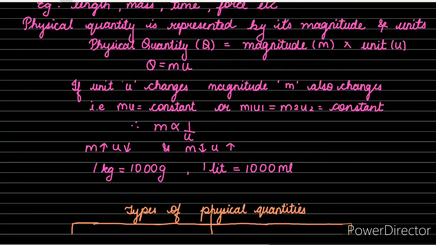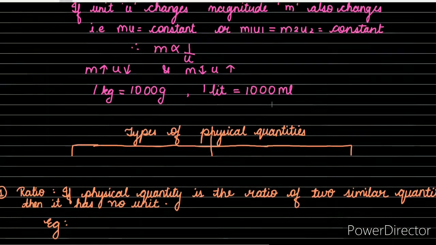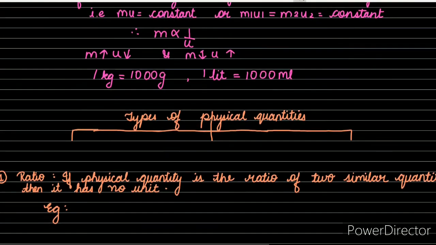Further, we can say that there are three types of physical quantities. Let's see them one by one. The first one is ratio. This ratio depends only on the numerical values.